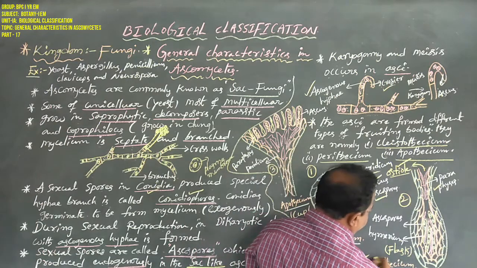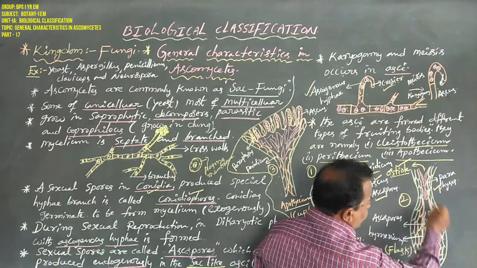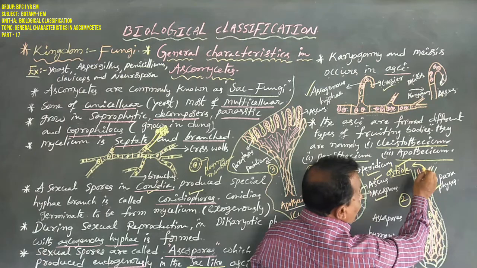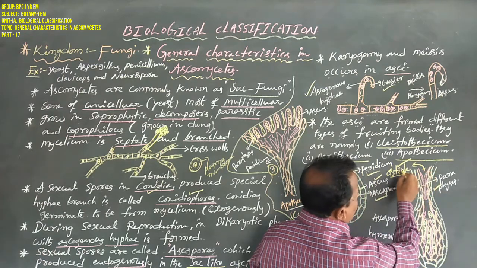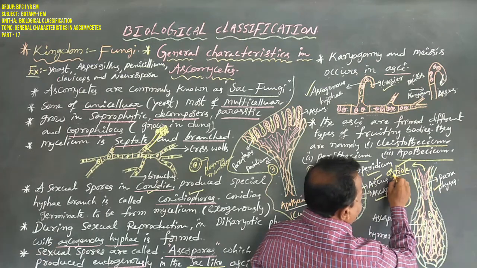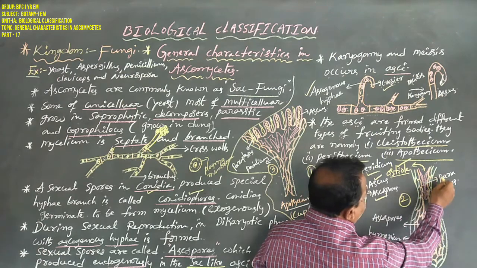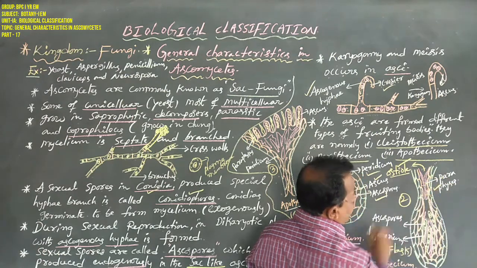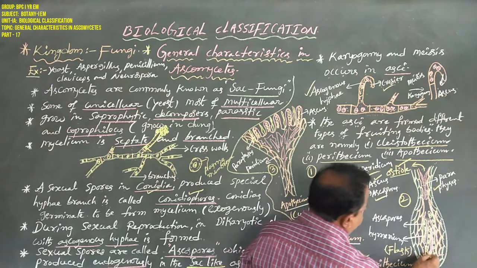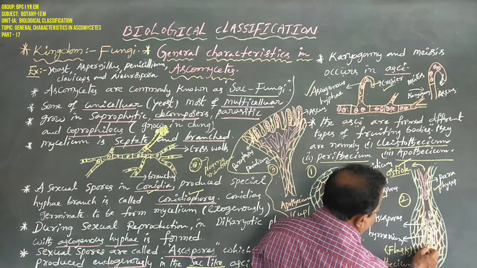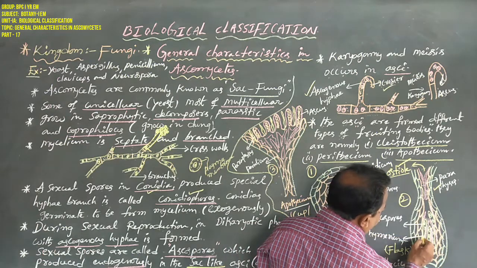Perithecium is a flask-like structure with an opening, that is the ostiole. Below the ostiole there are paraphysis structures, and at the bottom of the perithecium there is the hymenium. This hymenium produces